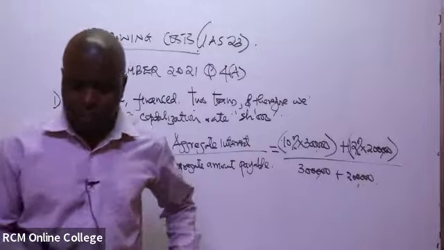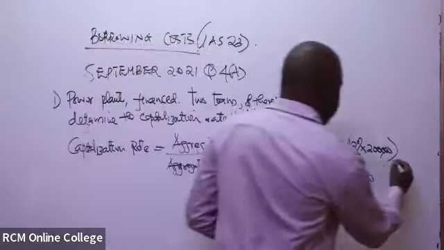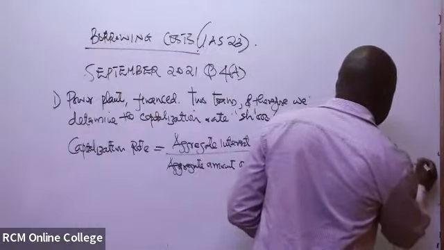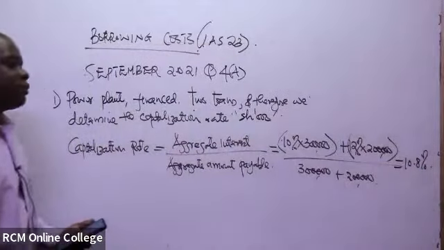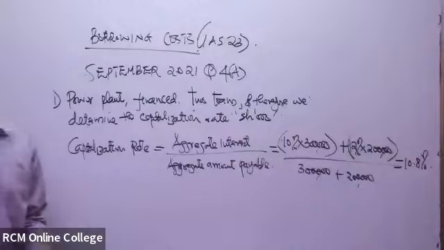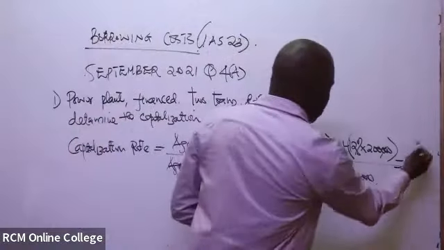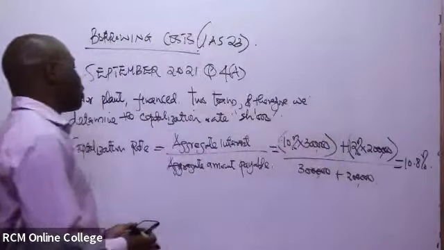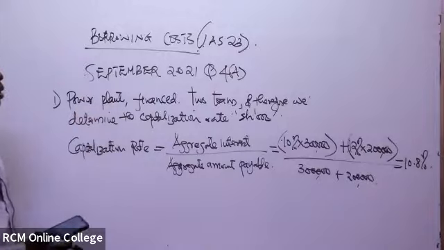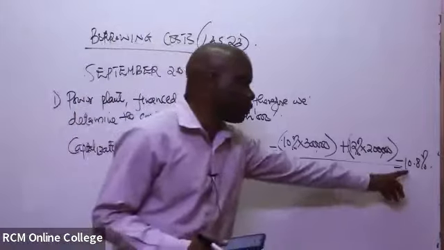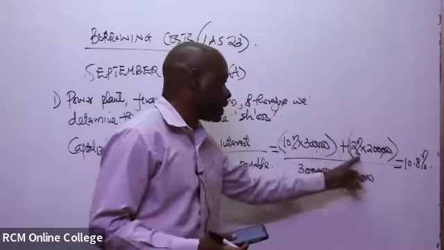You'll get 10.8%. It's actually correct. So that is the rate that in this case you'd be able to use to compute the borrowing costs on the financing of the power plant. That is the rate you'll be able to use because there were two loans. You have to get an aggregate of the two.